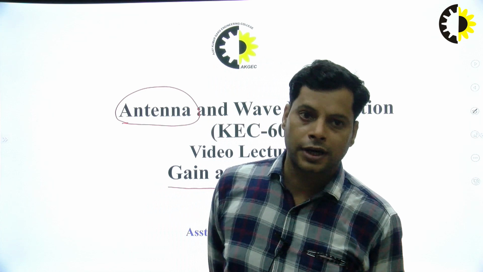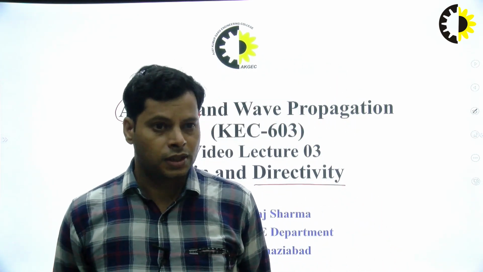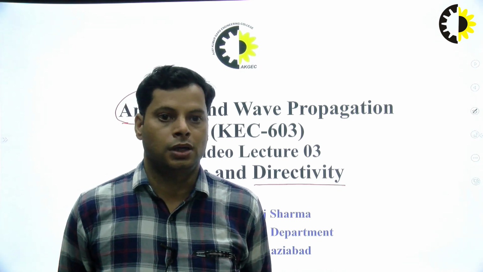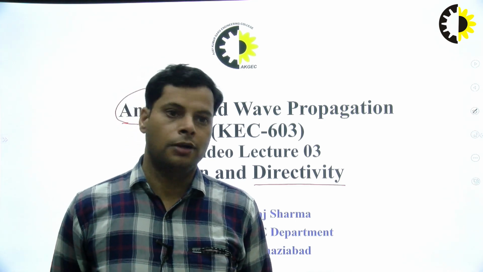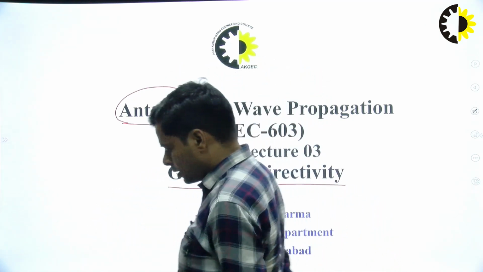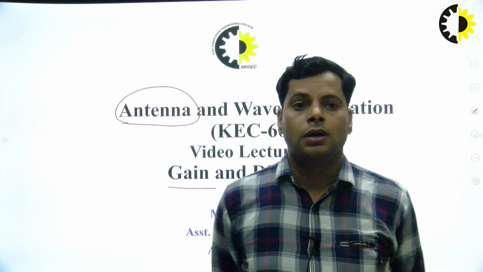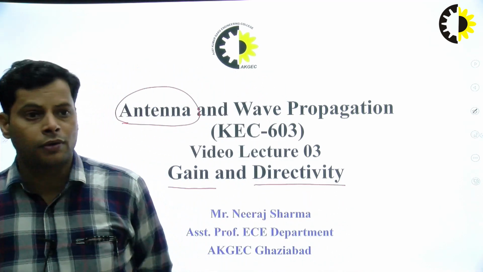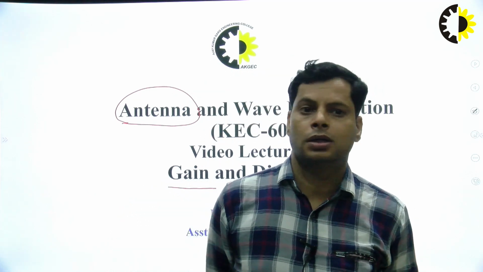I will also try to relate these parameters with the other parameters of antenna that are useful for antenna designing and from the practical point of view too. Here a number of terms will come up, like radiation pattern, beam width, HPBW, directivity, gain, effective aperture, effective height, beam area, main lobe, side lobe.